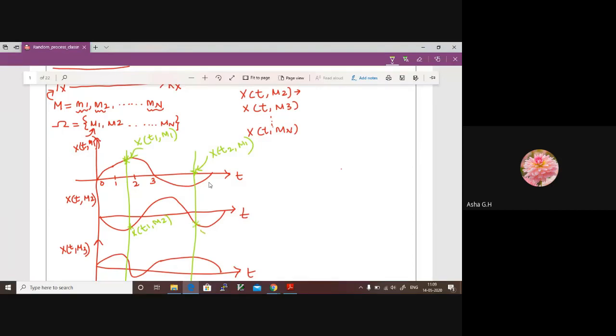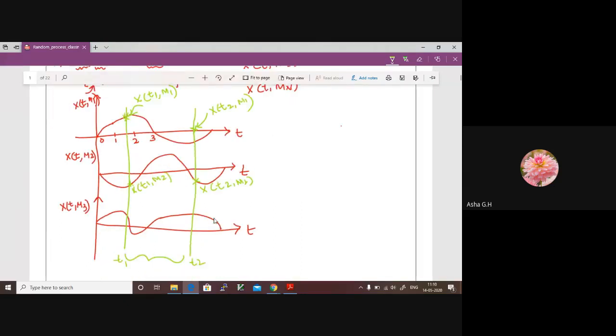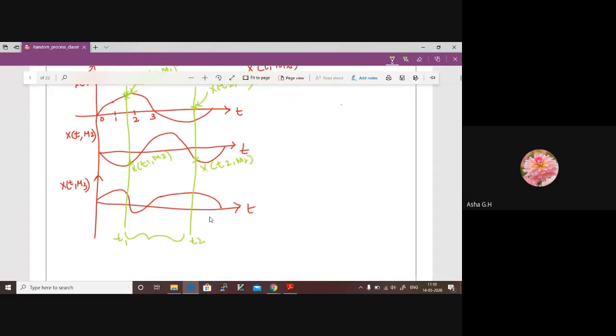Similarly, this is x of t2 for message block m2. This is our second sample, and we are interested in finding the value at a particular point in our time axis. This is the random process at time t1 for message block m3. Similarly, this is x of t2 for message block m3.